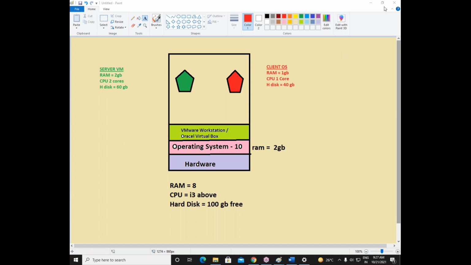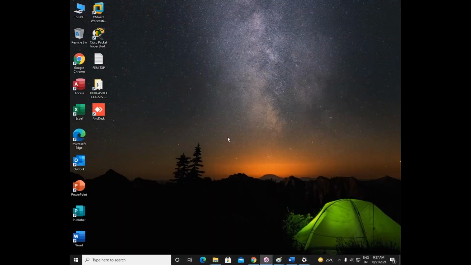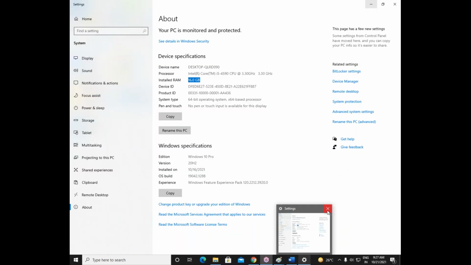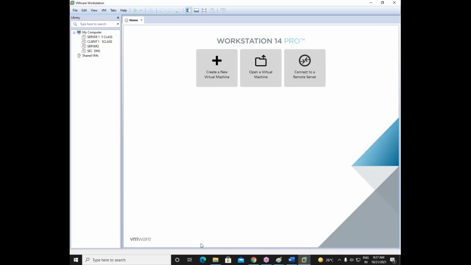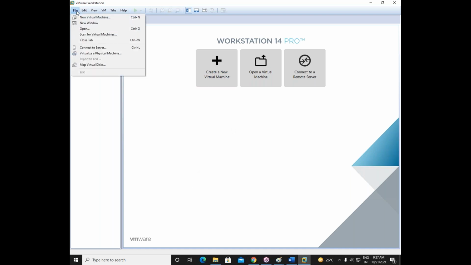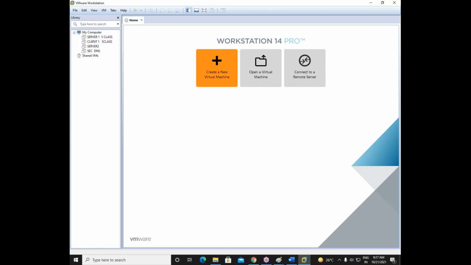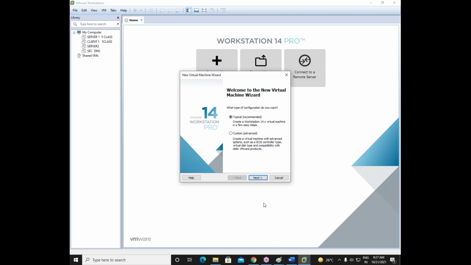Now, fine. Let us go to this VMware Workstation software and let us try to create some virtual machines. Okay, so this is your VMware Workstation here, friends. Here it is showing you the option to create a new virtual machine, or we can go to File and say create a new virtual machine. Both options are the same. So I'll click on create a new virtual machine.